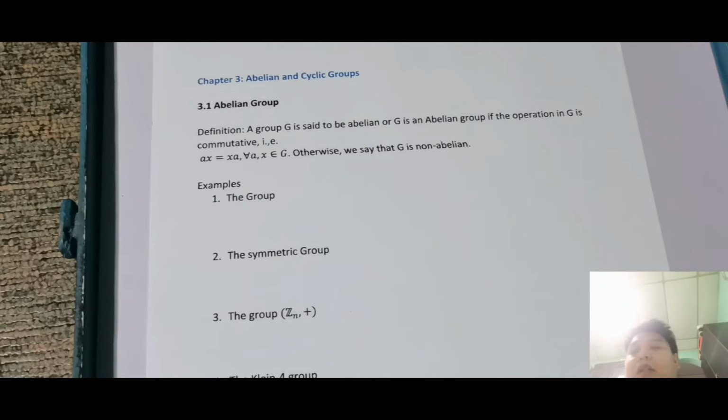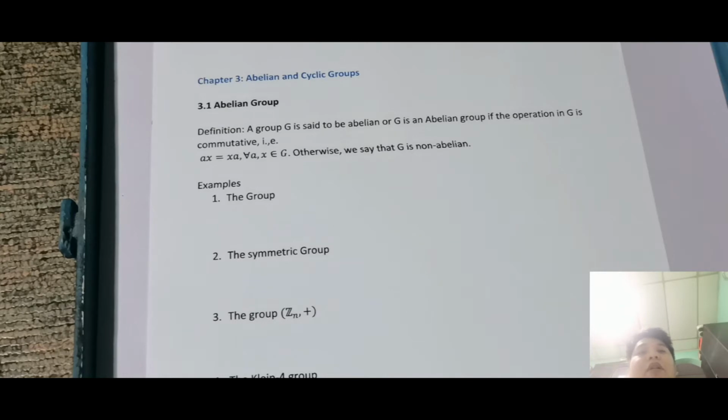So actually napakasaglit lang itong abelian kasi almost na-discuss ko na siya sa mga previous lesson natin. So abelian is just a group in which the binary operation is commutative. Ayun naman yung ibig sabihin niya. Okay, so let's have the definition. So again, in this video pag-uusapan natin ito yung mga example niya.